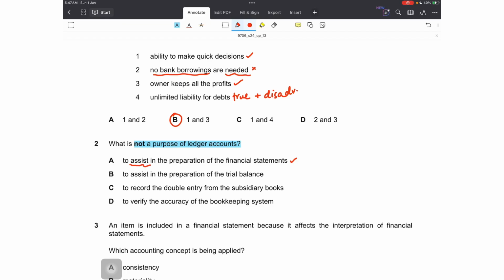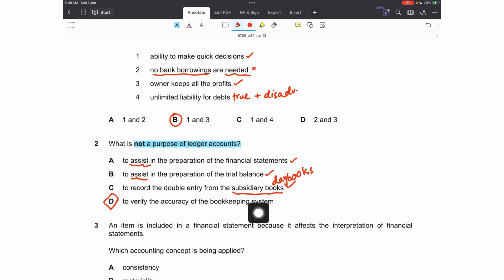So this is right. Second is the same thing, to assist in the preparation of trial balance. Yes, without T accounts, we can't prepare trial balance. So this is also correct. Third, to report the double entry from the subsidiary books. Yes, subsidiary books are the day books. Whenever a transaction has occurred, it is first recorded in the book of original entry, and then from there it is posted to its respective T accounts. So yes, double entry is completed when posting is done in the T accounts.